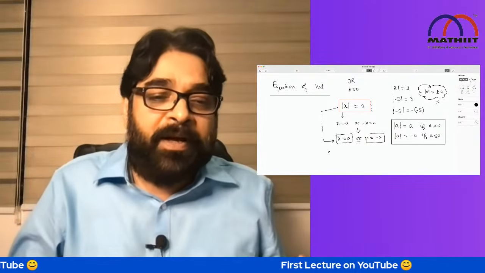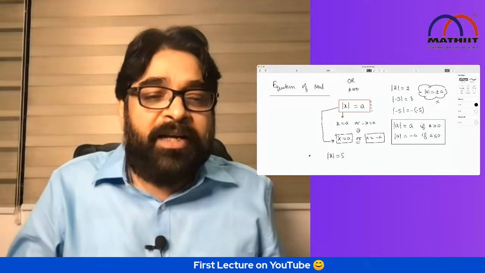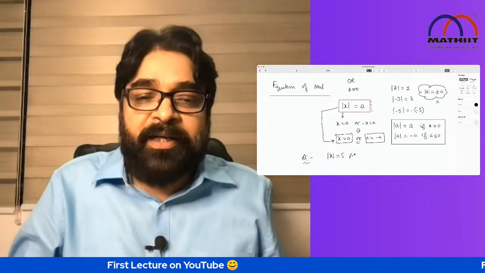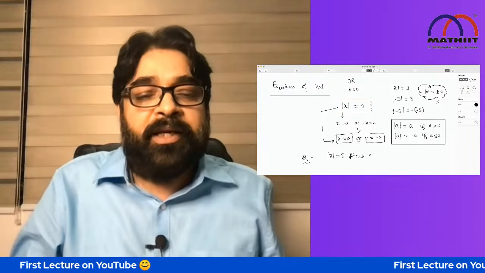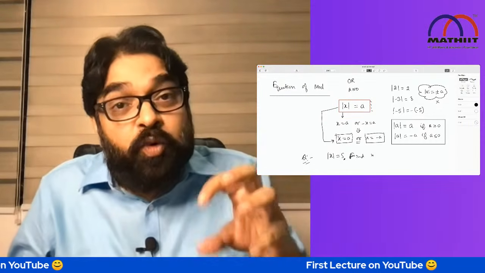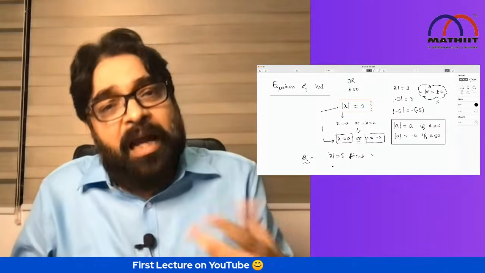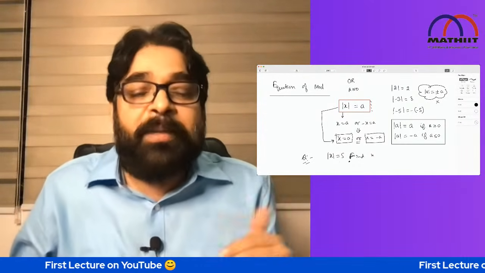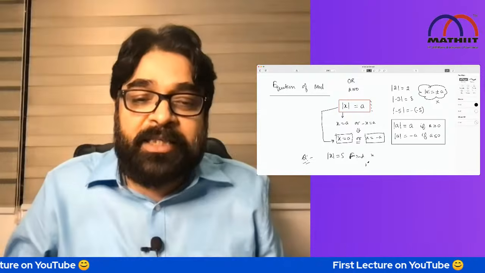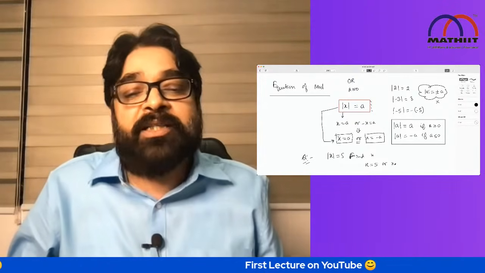Simple idea. If I say mod x equal to 5, find x. Whose magnitude can be 5? Either 5 has magnitude 5 or minus 5 has magnitude 5. That's why mod x equal to 5 will give you x equal to either 5 or x equal to minus 5.